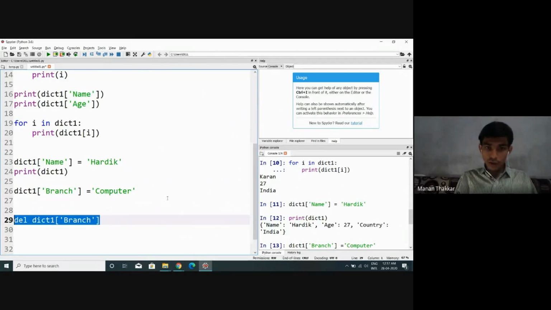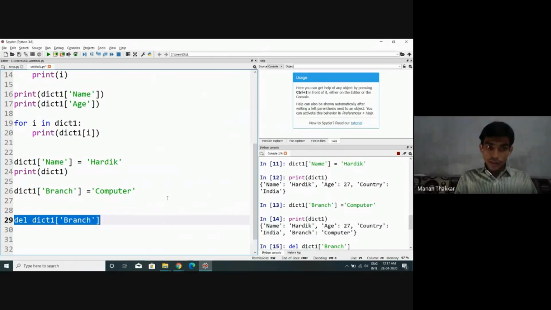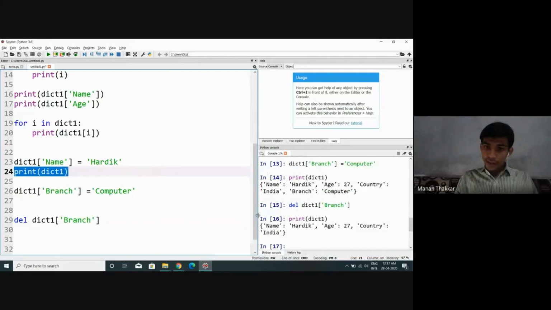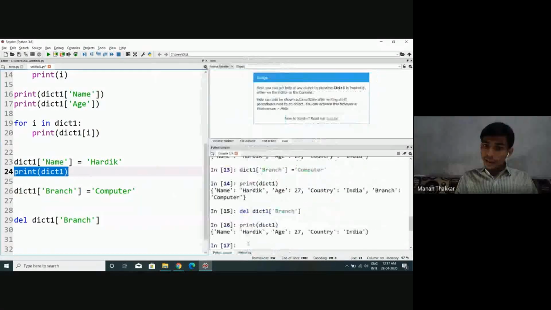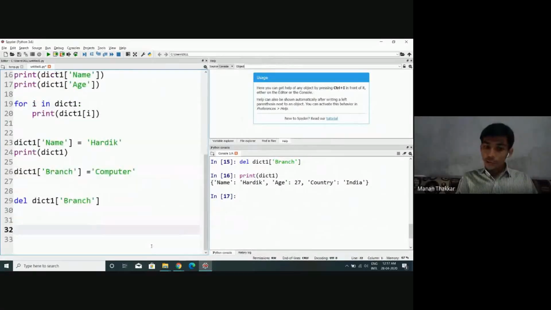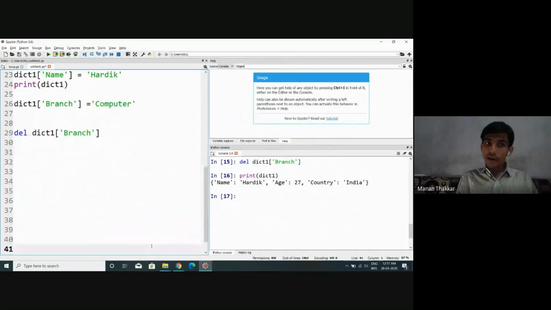So let's say I want to delete the element with key as branch. All right. Now observe, if I try to display again, let's say print dict1, see, it is having only 3 key value pair combinations. That branch is no more available, right? Because we have deleted that value with key branch from our dictionary.